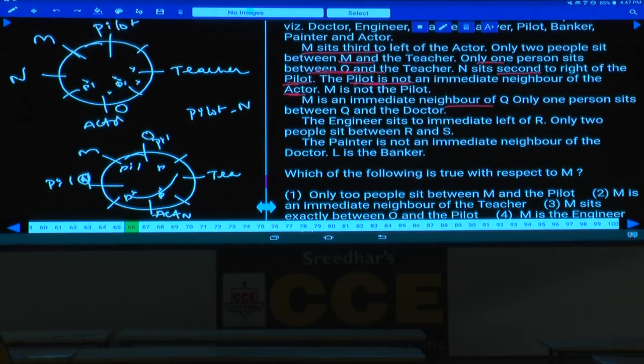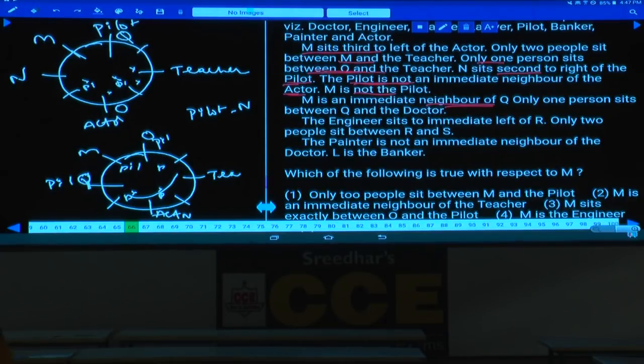M is the immediate neighbor of Q. Here M is the immediate neighbor of Q, here Q is the pilot. Now in both the cases we are getting Q as the pilot, isn't it? Now Q is the pilot here, M is an immediate neighbor of Q, and M is not the pilot.